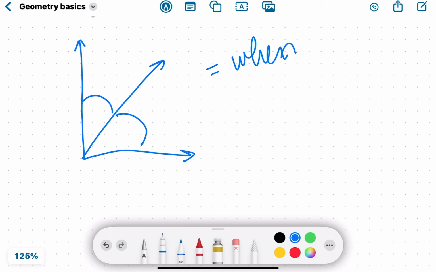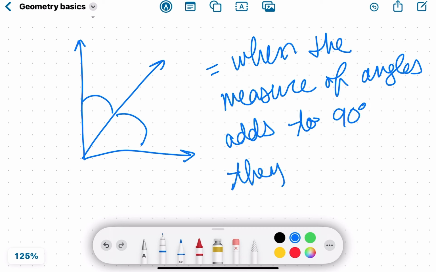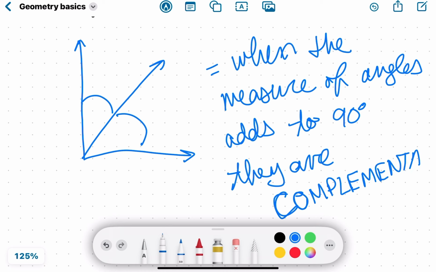When the measures of 2 angles add to 90 degrees, they are complementary. The Y didn't fit, but it's complementary. One word.